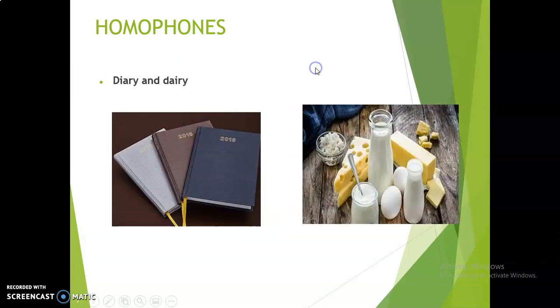Next, diary, DIARY, and dairy, DAIRY. The first one represents a notebook wherein we note down or write all the day-to-day activities or events. Whereas DAIRY, dairy, represents the milk products such as milk, cheese, eggs, etc.